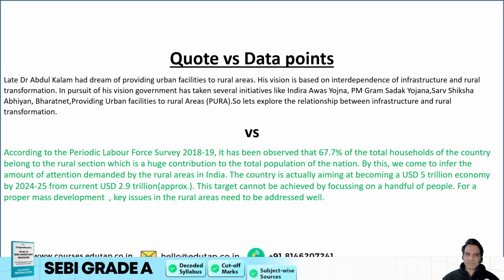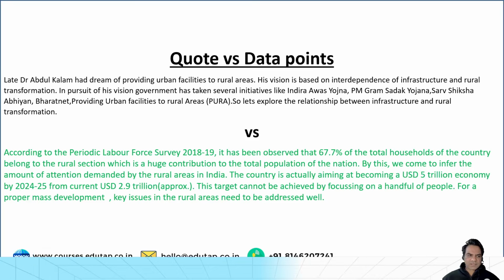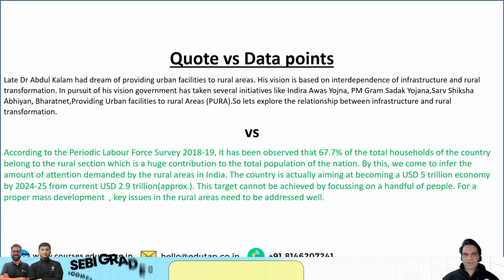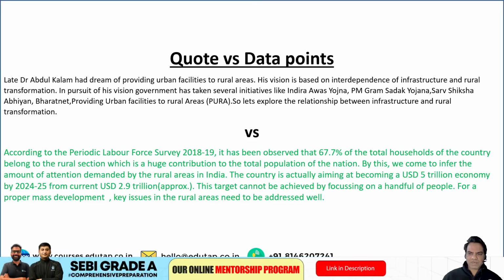In pursuit of his vision, the government has taken several initiatives like Indira Awas Yojana, PM Gram Sadak Yojana, Sarva Shiksha Abhiyan, BharatNet, providing urban facilities to rural areas, PURA. So let's explore the relationship between infrastructure and rural transformation. I don't even understand what the topic is. Is the topic about rural areas, or is the topic about infrastructure and transformation?